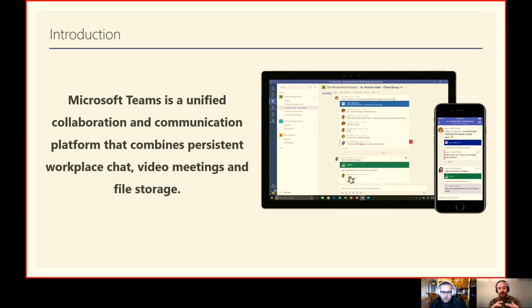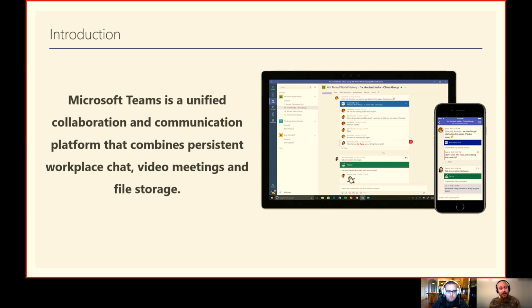So there's a lot of collaboration actually happening between those applications and services that are available within the cloud. When you create a team within Microsoft Teams, it actually creates an Office 365 group. And this group is actually a SharePoint site.